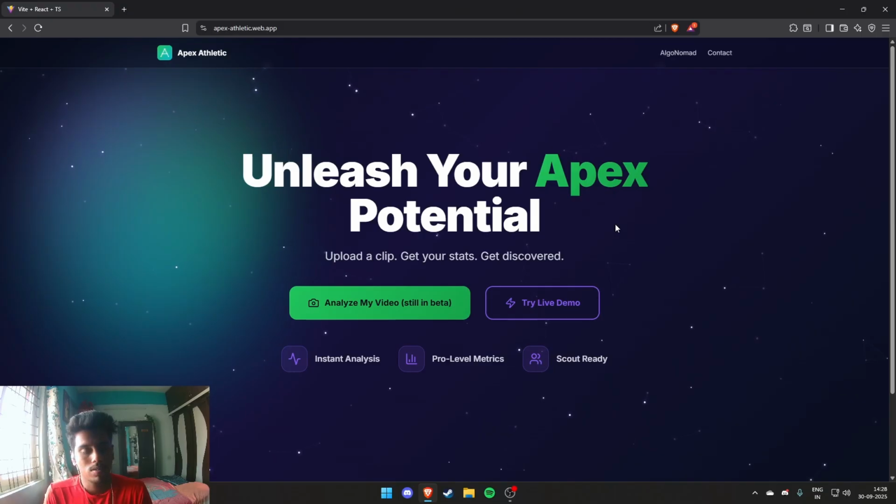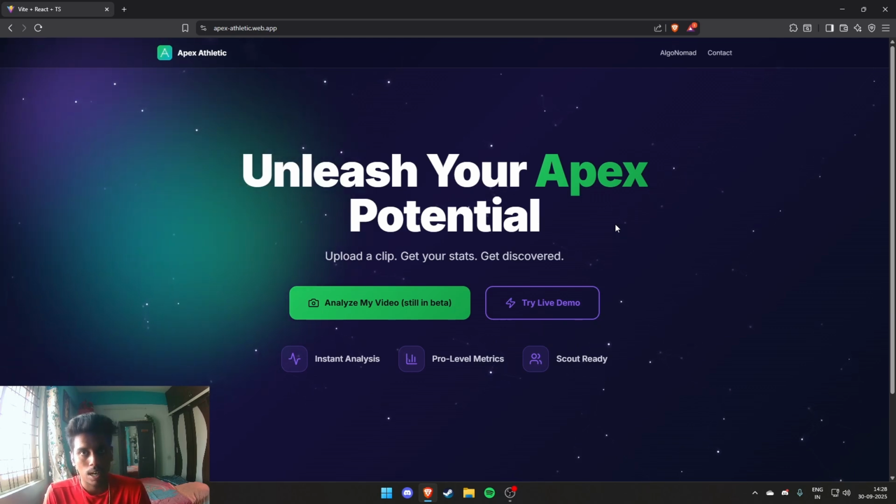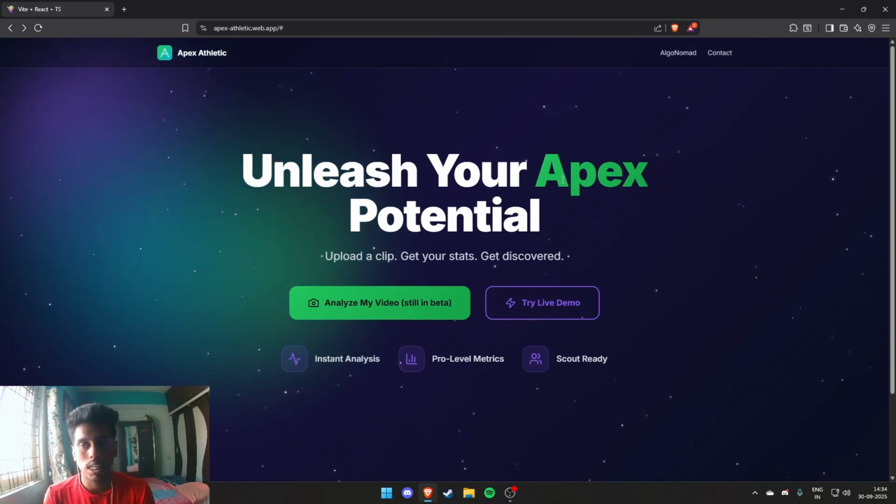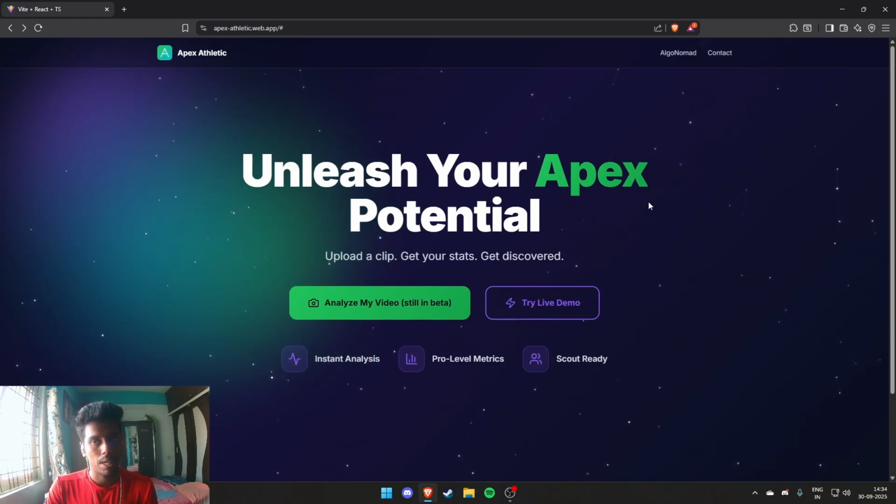Our app also gives feedback in the form of personalized player cards, like you would have seen in games such as FIFA, Cricket 24, etc., which are really crucial for athletes to discover their own talent and also improve it over time. So we strongly believe that our app can put India ahead of a lot of other countries in sports and can grow the talent and give the recognition that every athlete in India deserves. So let us take a look at the demo of our app Apex Athletic.